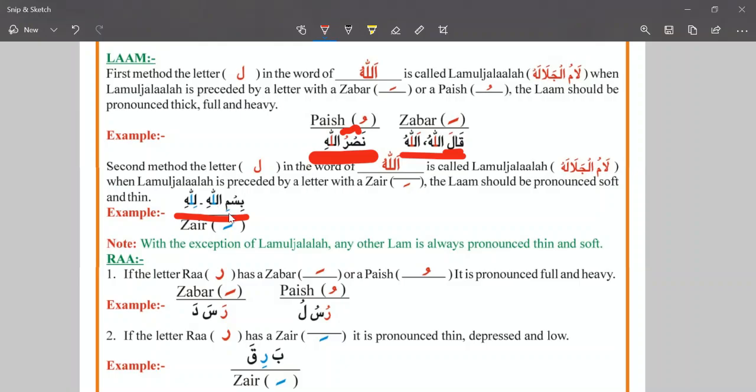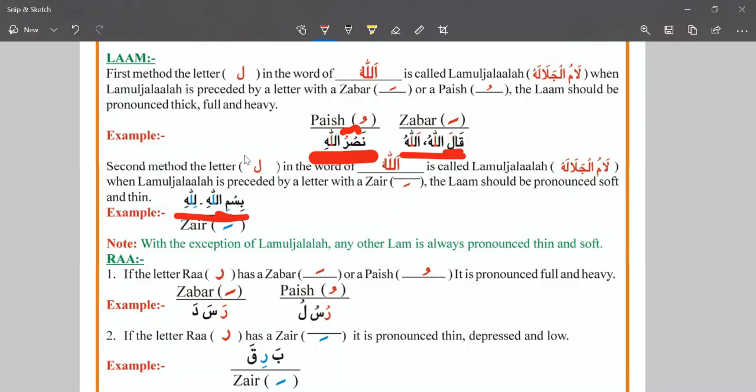Ba sin zir bis, mim lam zir mil. We are spelling the letter. Mim lam zir. Mim is connecting with the lam. Mim lam zir mil. Lam khadi zabar la. Ha zir hi. Bismillahi. In the first category, in the first part, we pronounce with the heavy sound.